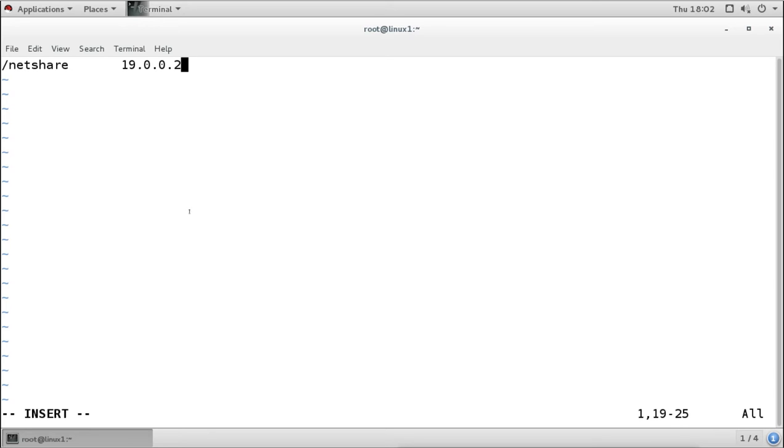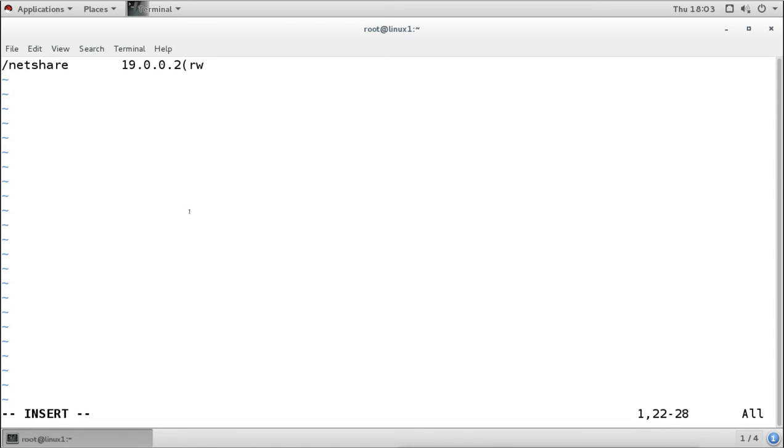Then we can mention the permissions also for this share directory, which is the share permission. Share permission is only applied when the user accesses the file or directory from a remote location. So we can manage this permission for the security of the share also. We can give read write or read only. If I want to give only the read only permission, I will mention read only. That means users will only get read only access, they will not be able to edit anything. Or if you want to give the read write permission, then you can add read write.